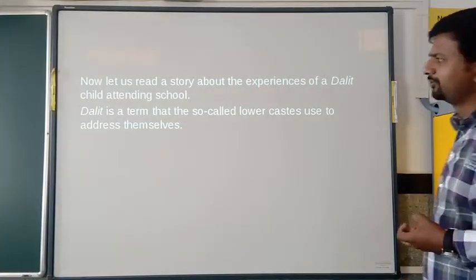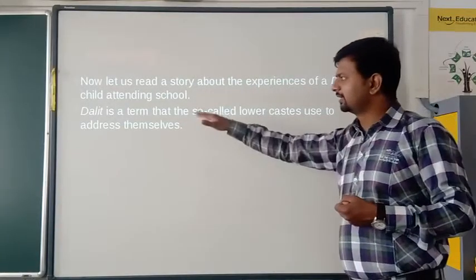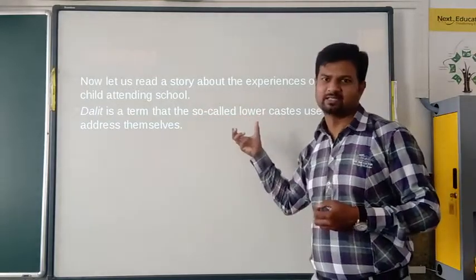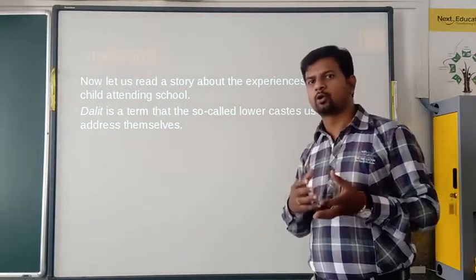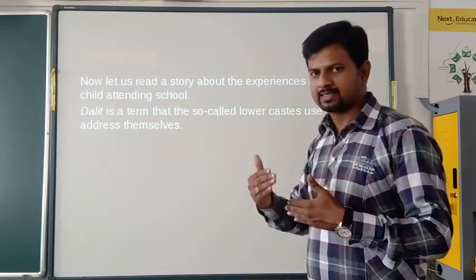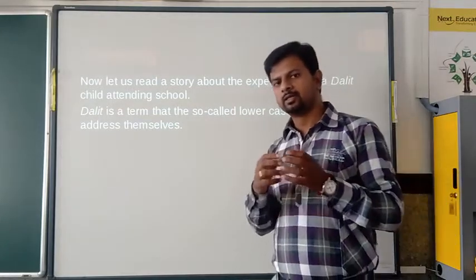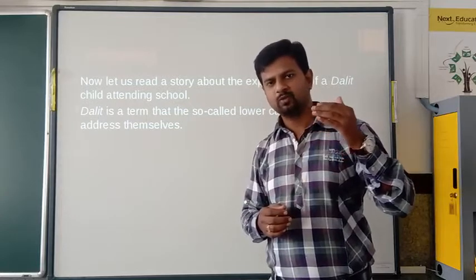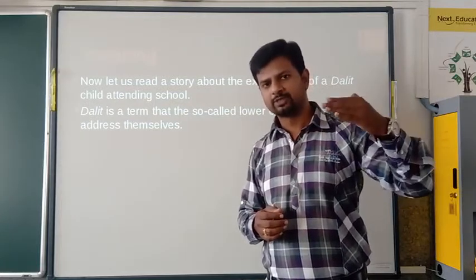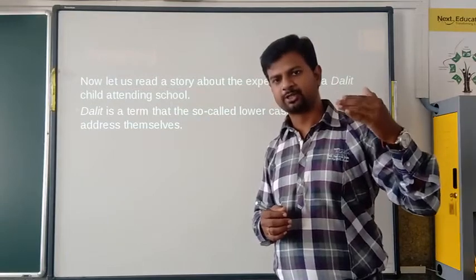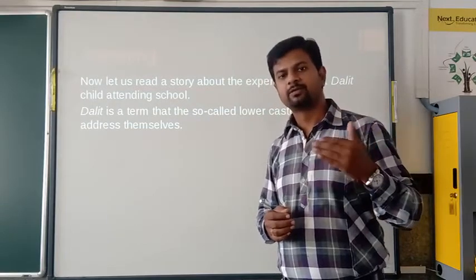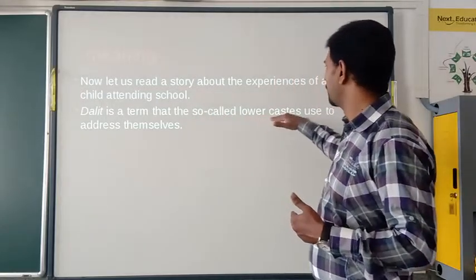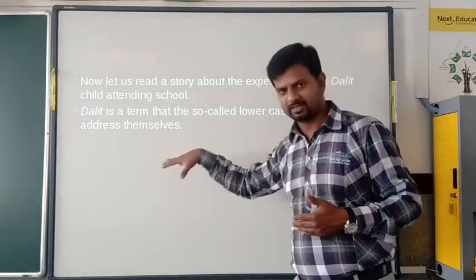So what is the meaning of Dalit? Dalit is the term for the so-called lower caste, in the Varna system. There are four Varnas from the Vedic period. The Varnas are Brahmana, Kshatriya, Vaishya and Shudra. The last one, the lower caste, is used to address themselves.